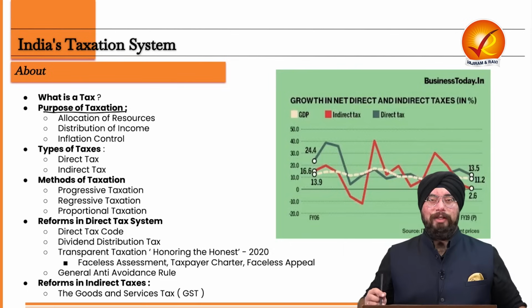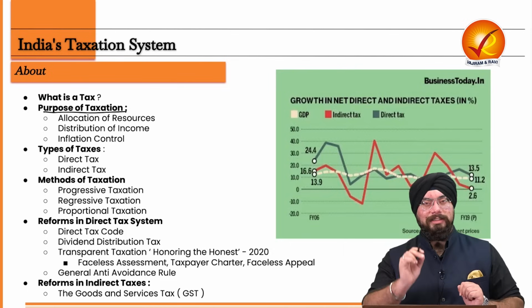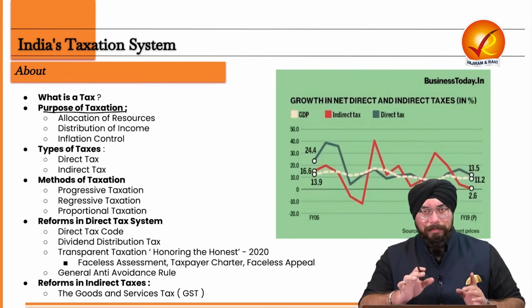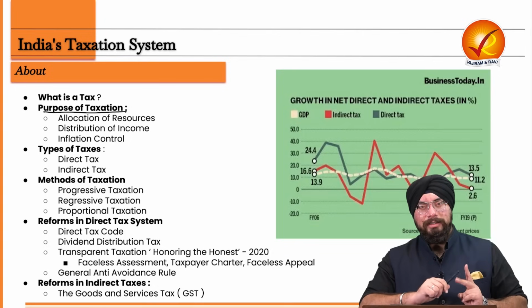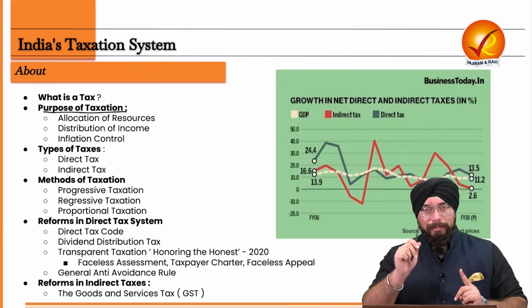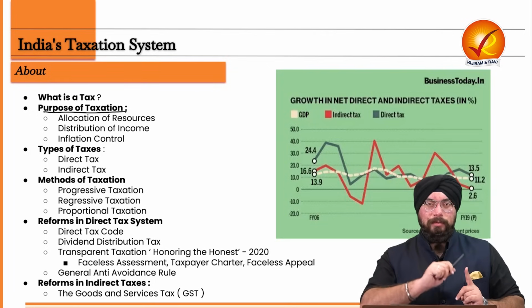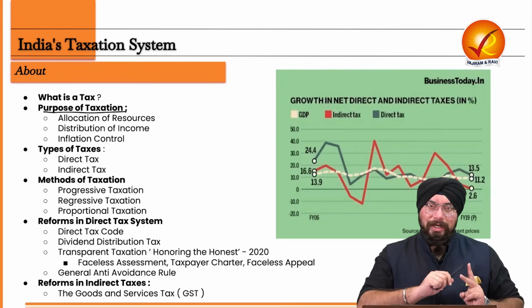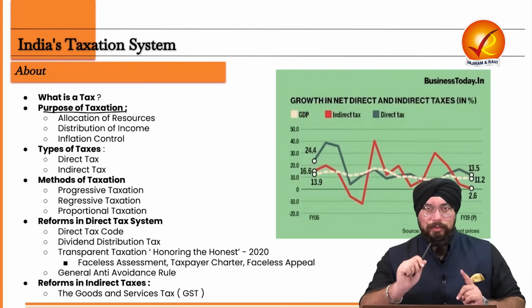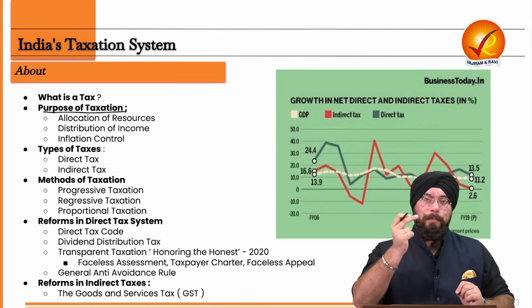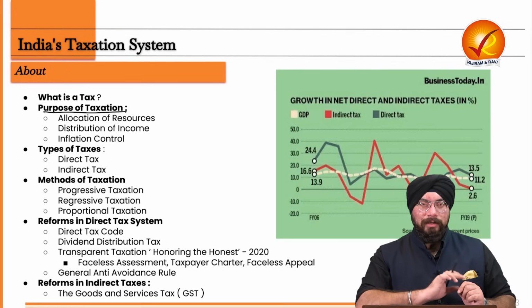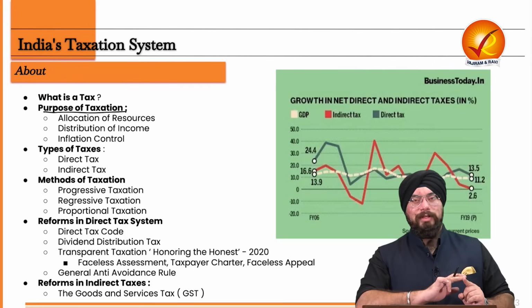The third is inflation control. Now let's take a scenario that in a country, people are earning a lot, people are having a lot of money. Now, since people are having a lot of money, there will be inflation. That is, price of the products, price of the commodities, prices of the goods and services in the economy are bound to rise because people are having a lot of money. So people will be willing to pay more and more for those products. So naturally, inflation is going to happen.